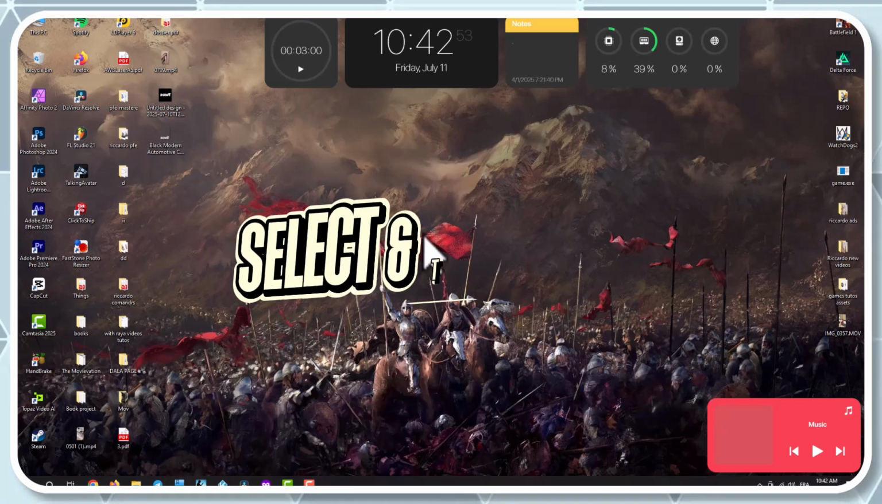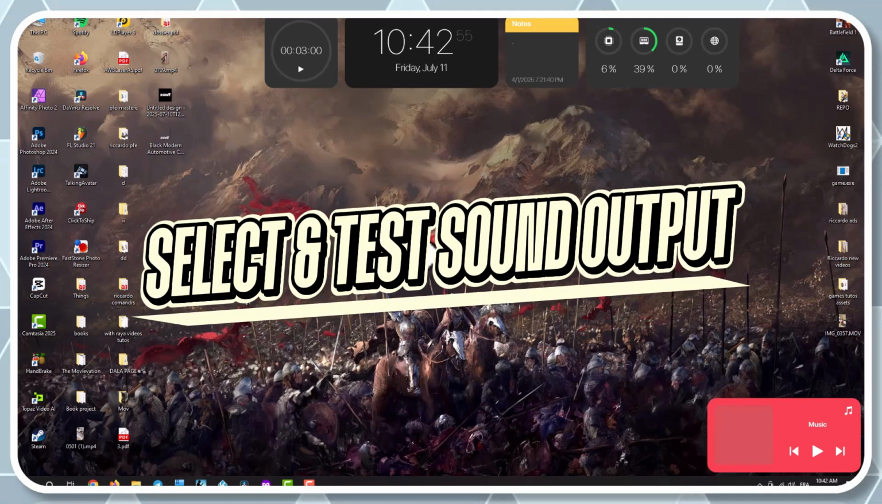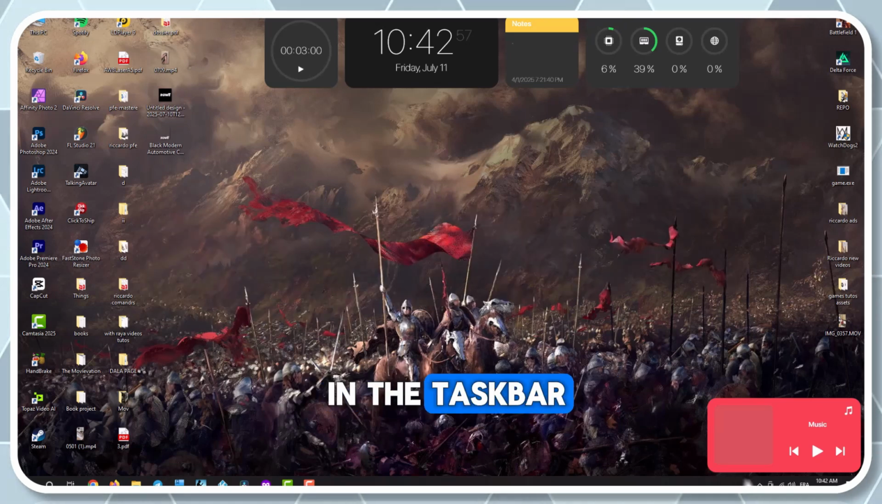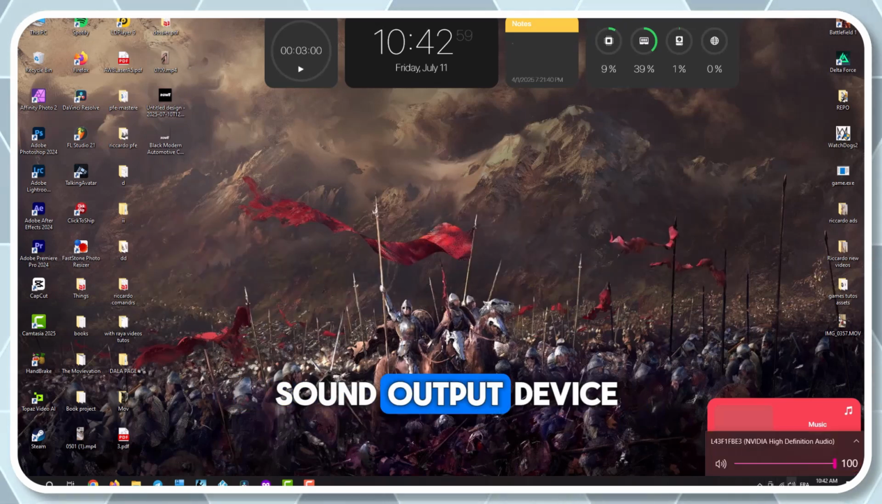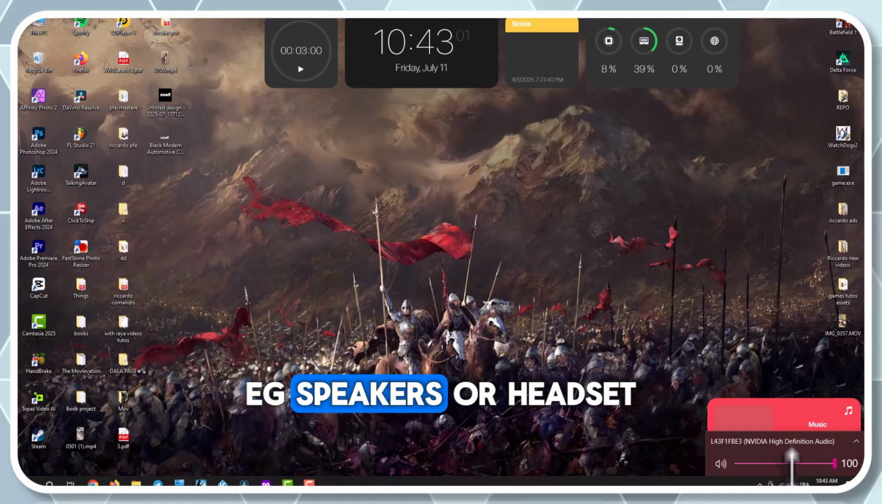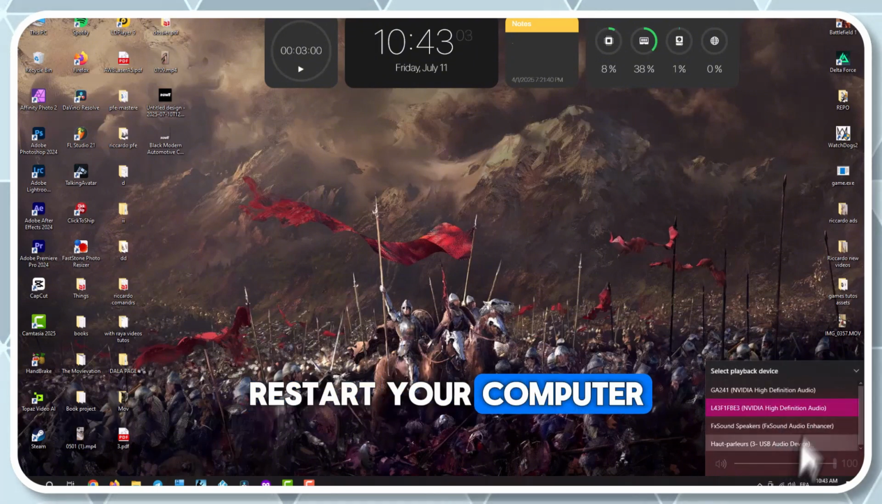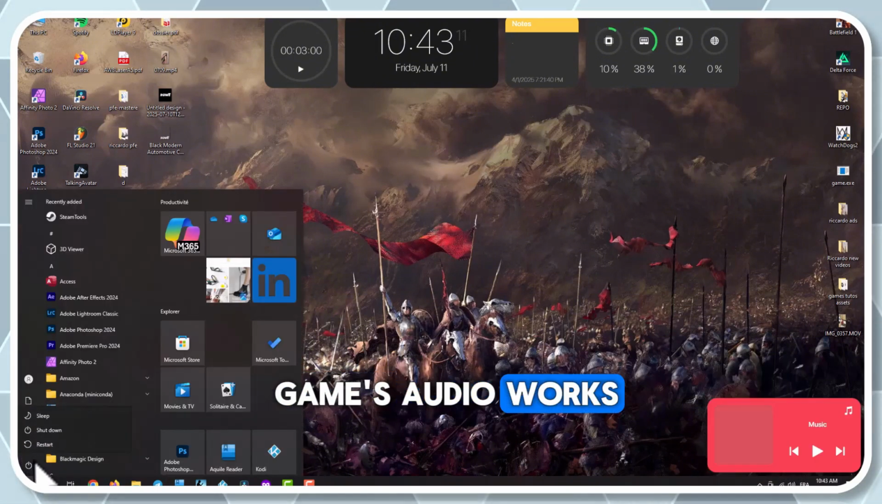Step 1. Select and test sound output. Click the sound icon in the taskbar and select your desired sound output device, e.g. speakers or headset. Restart your computer and check if the game's audio works.